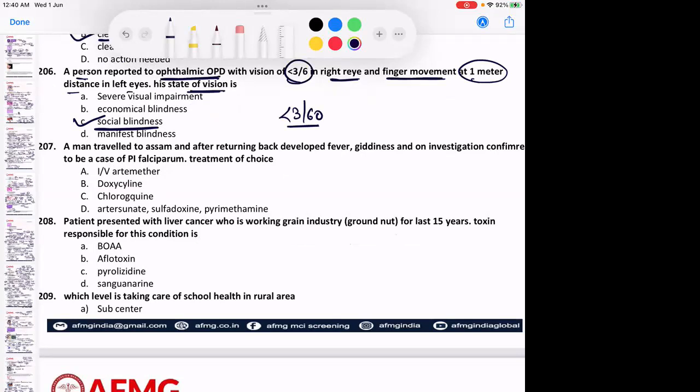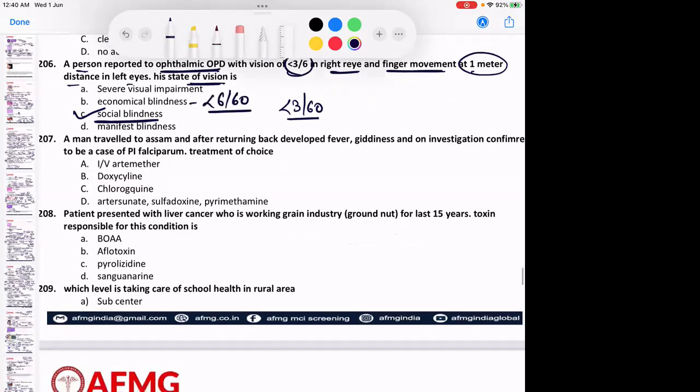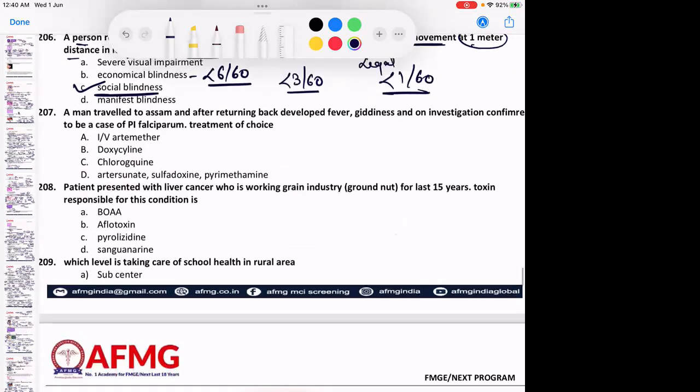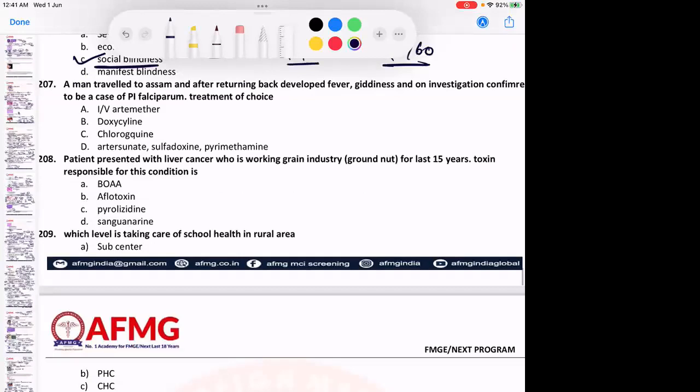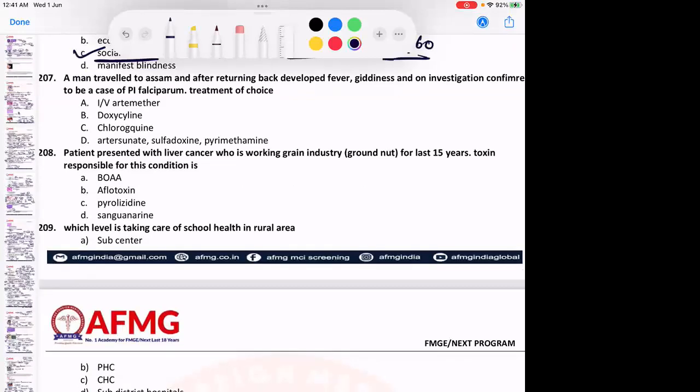In India also we say it is less than 3/60. Economic blindness is vision less than 6/60. Legal blindness is vision less than 1/60. Manifest means there is no vision, there is only perception of light. Not perception, nothing is there. That is what is manifest or absolute blindness.